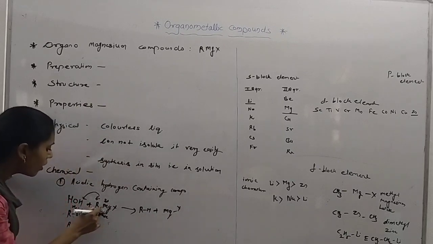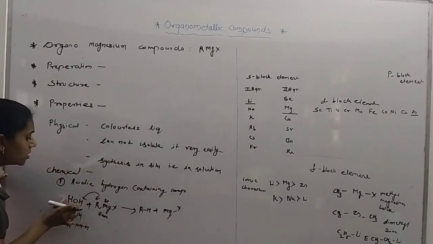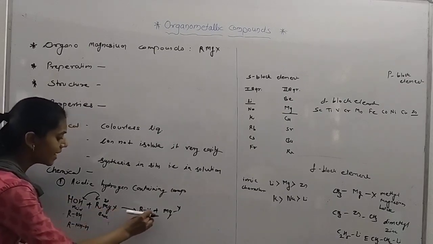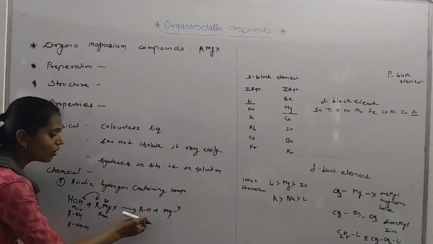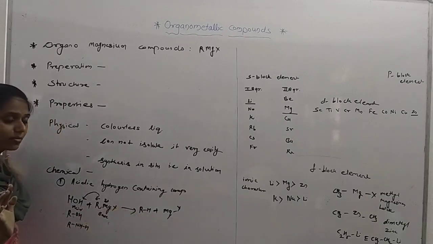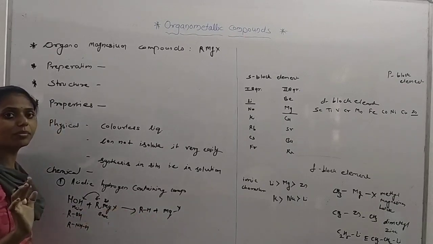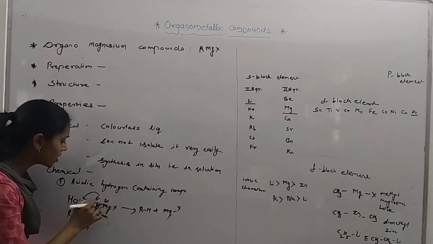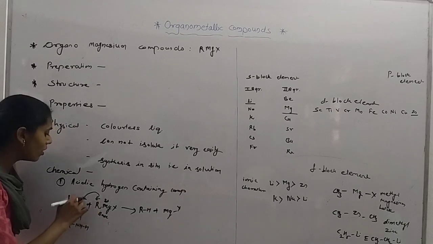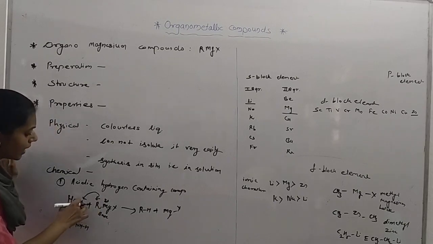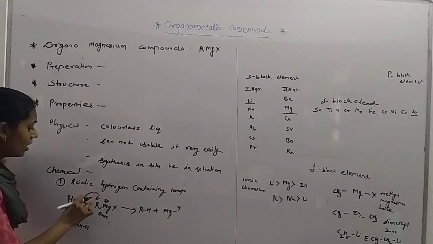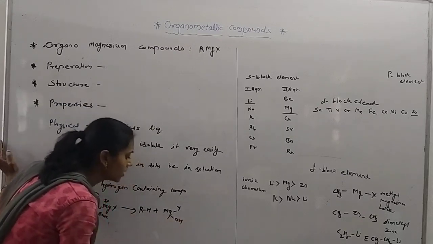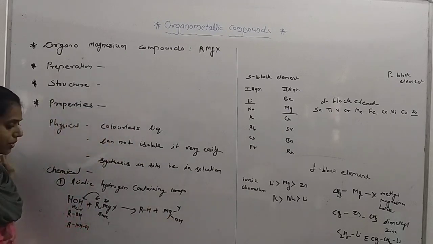This magnesium forms a bond with the negatively charged group, since in water there is H plus and OH minus. So H plus reacts with this R minus, forming a bond. Always remember that an ionic bond is formed between negative and positive. So this is ionic bond formation, and this works as a base. It forms the bond with hydrogen; it abstracted the hydrogen atom from this water. And here OH is bonded with this magnesium.